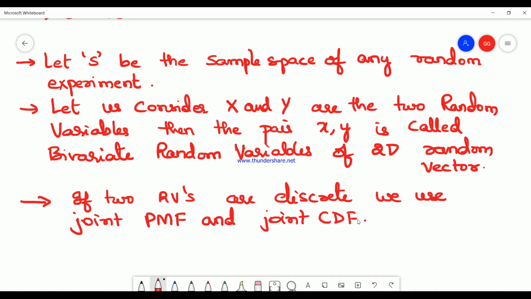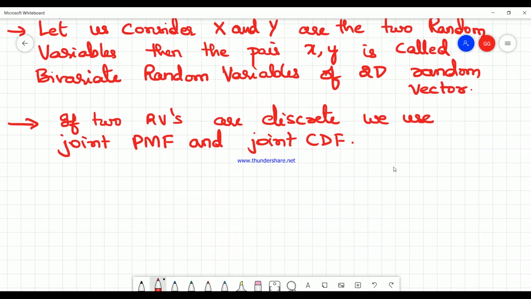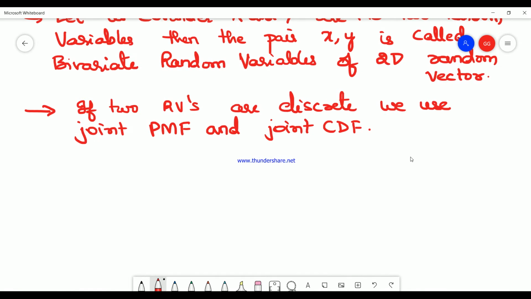We will now define what the joint PMF and joint CDF are.